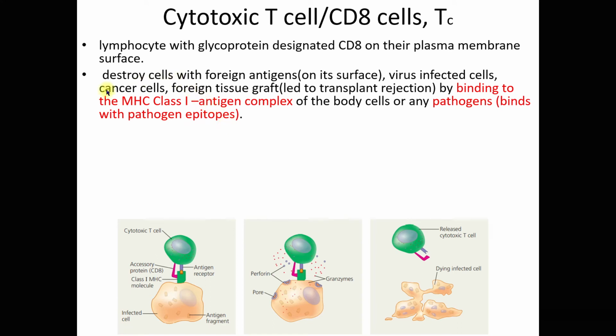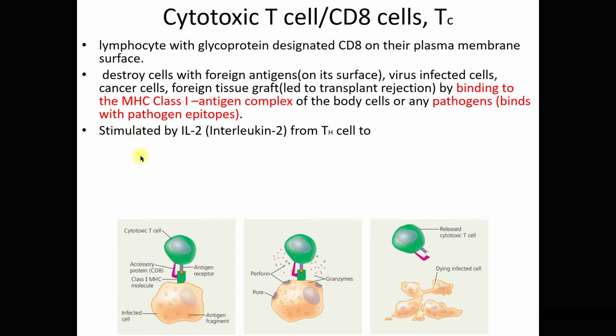Now, this MHC class 1, APC will produce MHC class 2, but your body cells will produce MHC class 1. Later I will further elaborate on these types of MHC class 1 and class 2 and how they are different from each other.